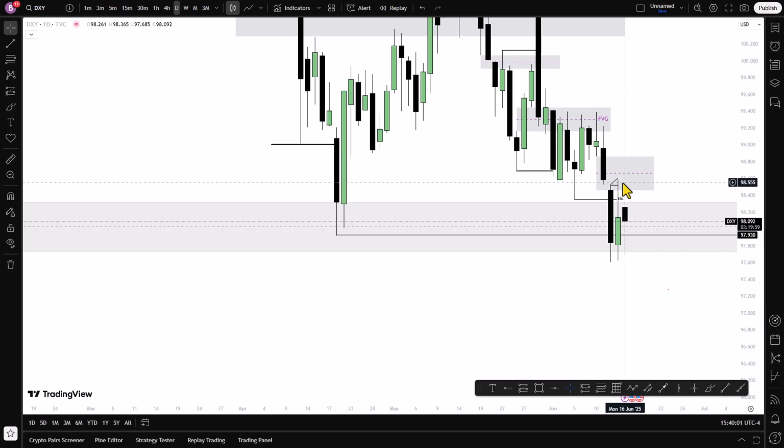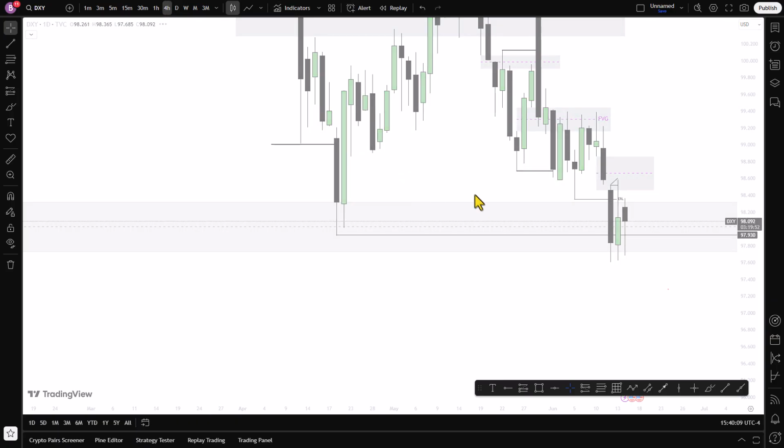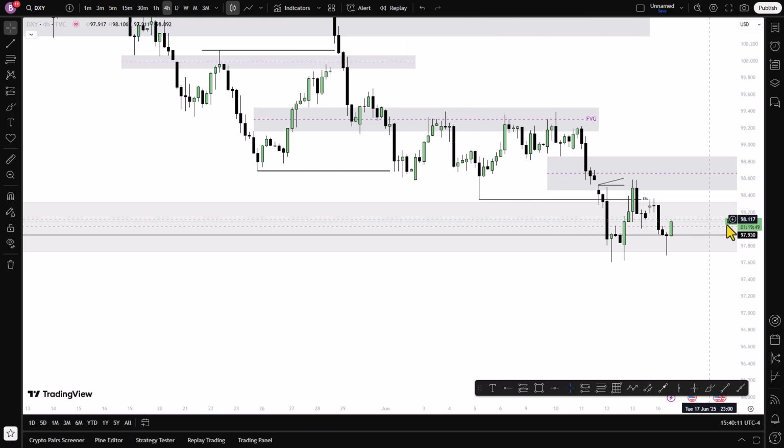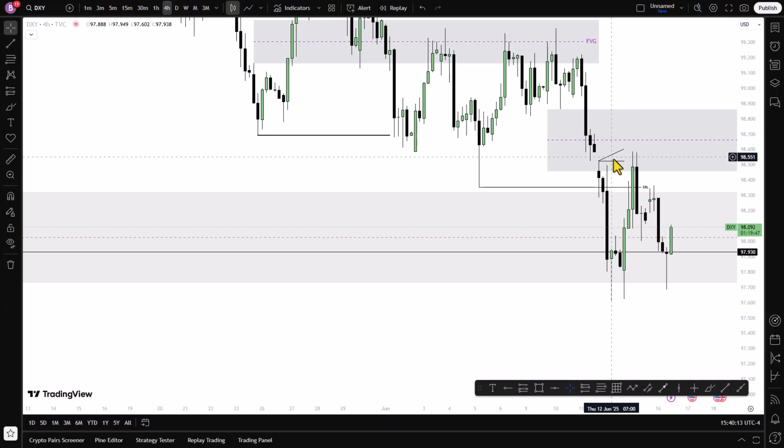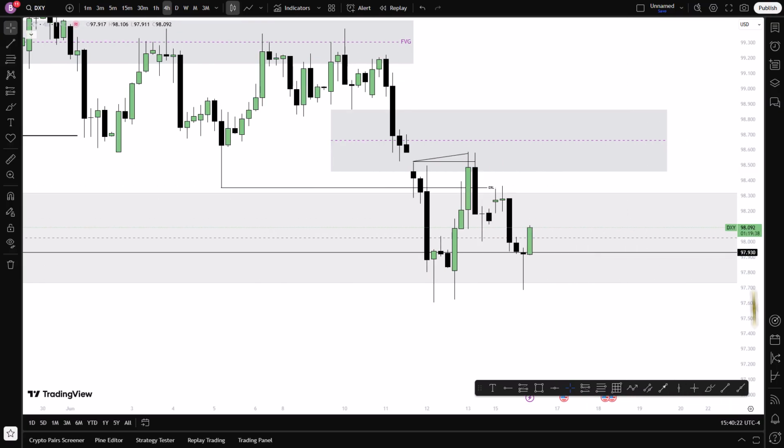So on the 4 hours time frame, what do we see? Yes, here this is the previous day high on the 4 hours, the imbalance. So guys, on the 4 hours time frame, now our next line of defense for tomorrow is this fair value gap.